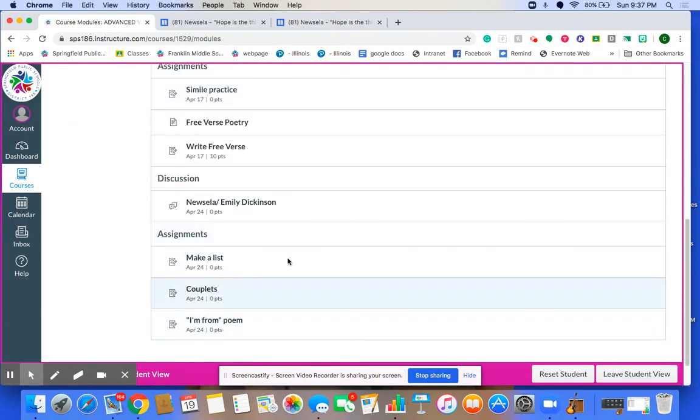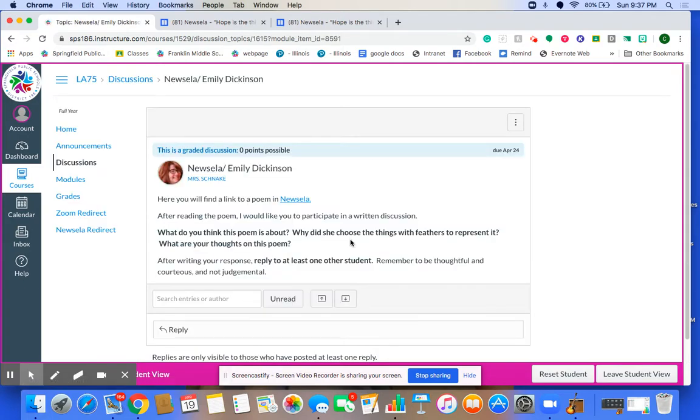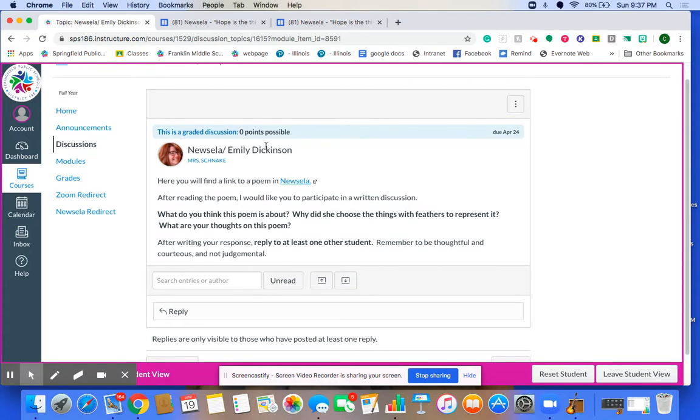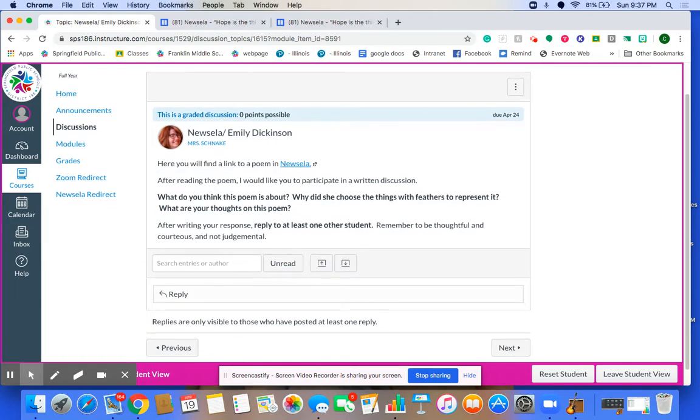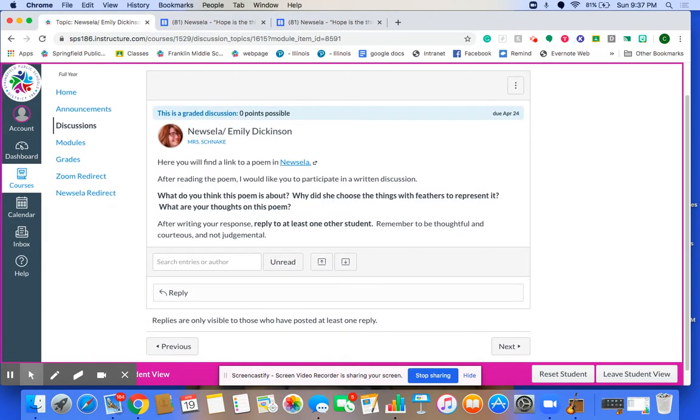And we're focused down here, which is where we're starting. This discussion, this Newsela Emily Dickinson discussion. So when I open that up, it says here you'll find a link to a poem in Newsela. It's by Emily Dickinson. Emily Dickinson was a poet that lived during the 1800s, and none of her poetry was discovered or published until after she died. She wouldn't have liked it probably, and they're not really titled.